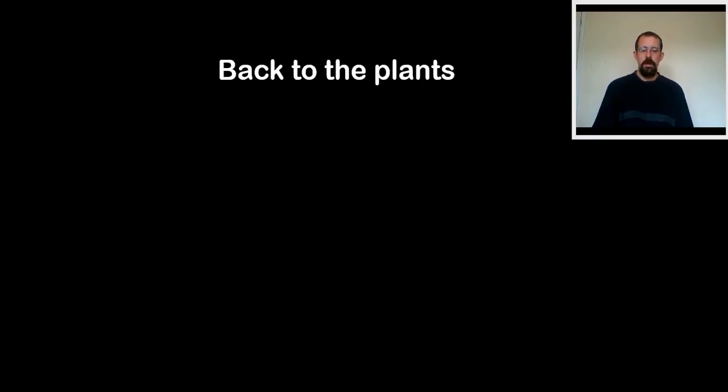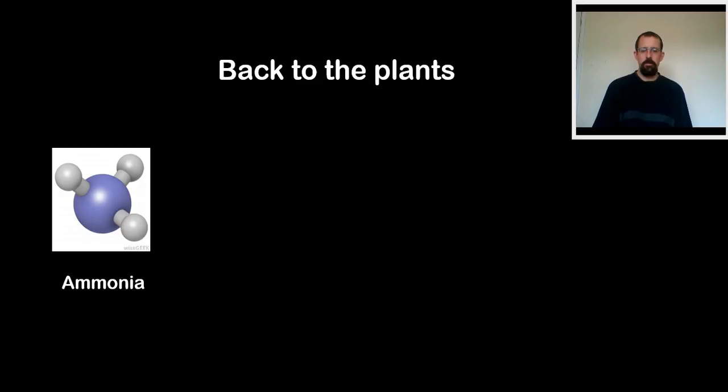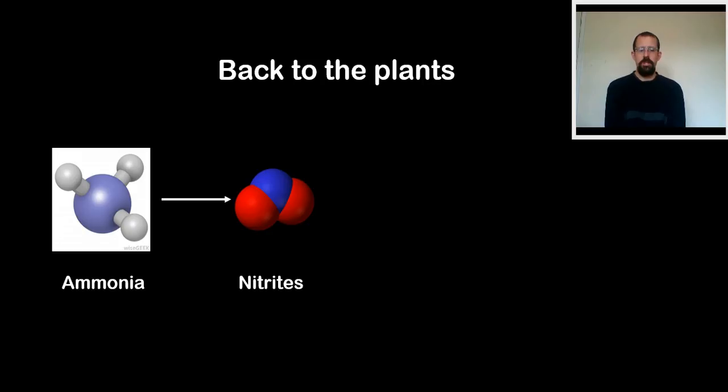So going back to plants then, how does it get back into the plants once it's left the food chain? Well, this is all to do with bacteria in the soil. Special organisms called decomposers, which aren't necessarily bacteria, will convert the DNA molecules and amino acids into ammonia. And then bacteria will convert it and change it into nitrites. And finally, they'll finish the job and change it into nitrates.